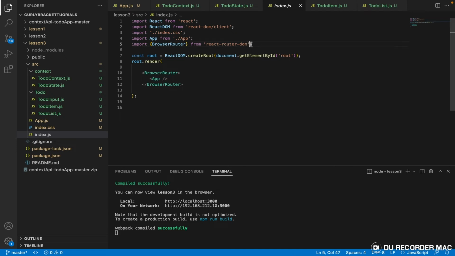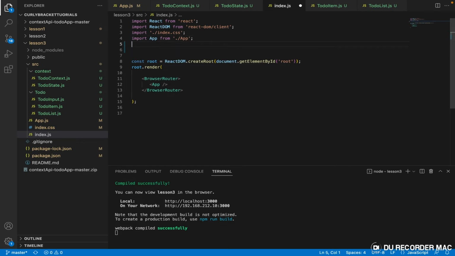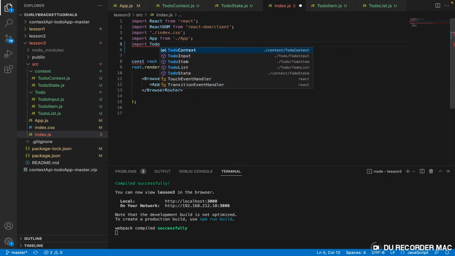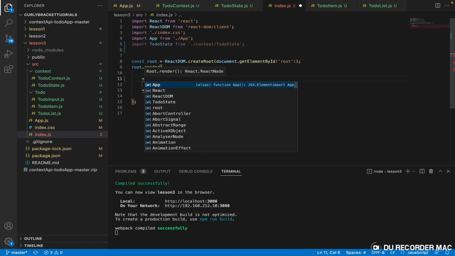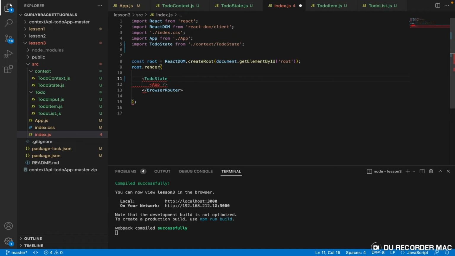We don't need ReactDOM right now. We're not doing router at the moment. So we need to import. We say import ToDoState from context/ToDoState, which is right here. So what we need to do right now is use this ToDoState to wrap our app.